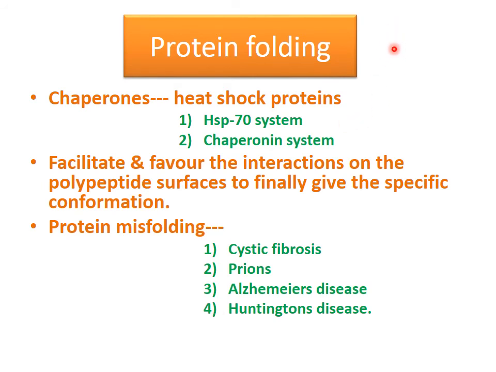Now the fourth step is there. So we have seen the components required, then we have seen activation of amino acid. The third was protein synthesis proper. In that protein synthesis proper we have seen initiation, then elongation, then termination in prokaryotes and eukaryotes. Now we come to protein folding.